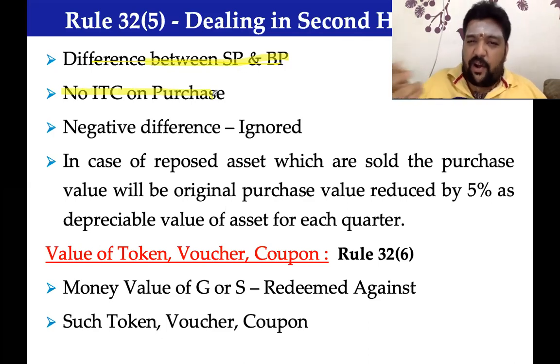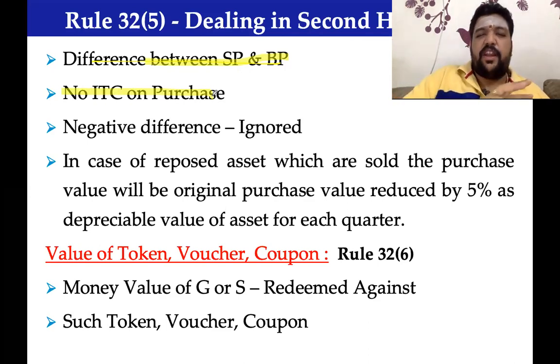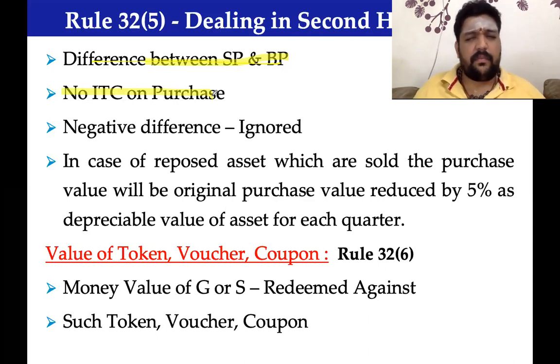On the 100 rupees, there will already be GST. Don't claim that GST. On the difference between your selling and purchase price, you pay tax. In any case, this is a restriction that comes from the rule, and that restriction is applicable if and only if somebody is going to opt for this method.